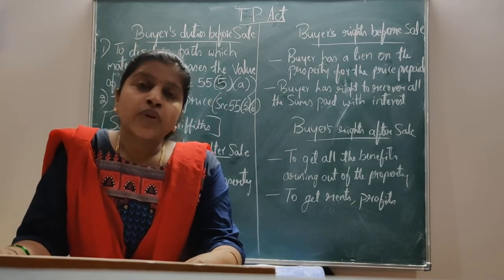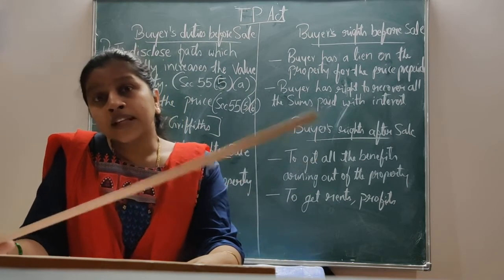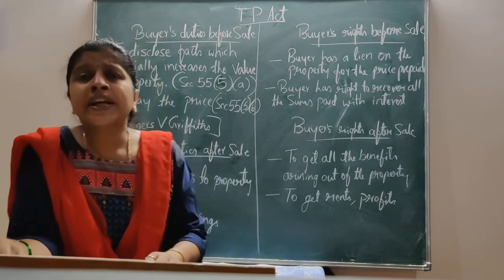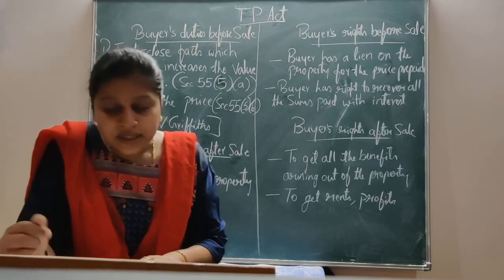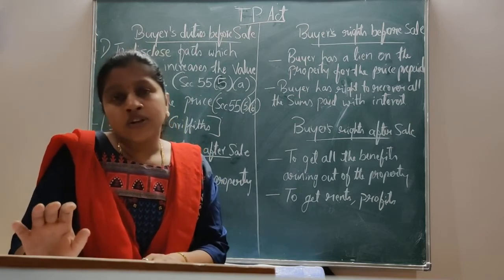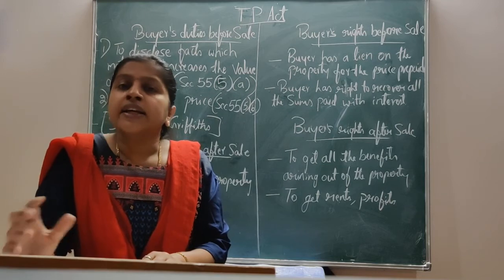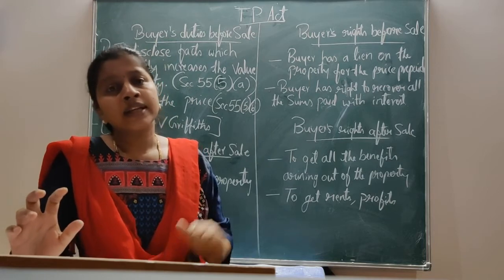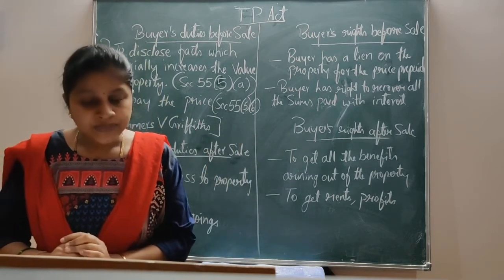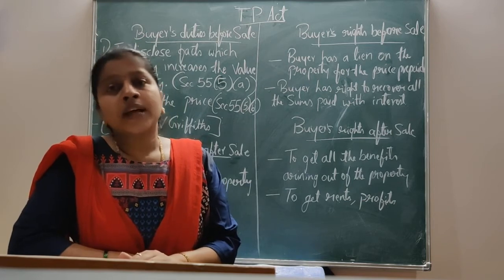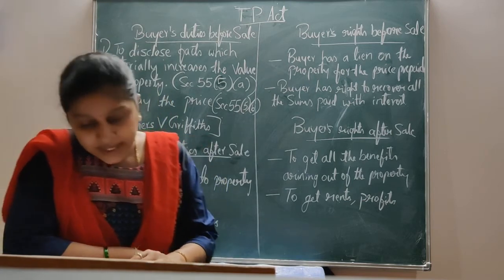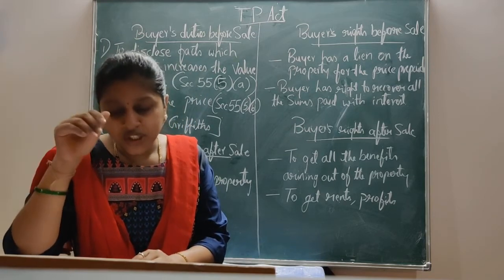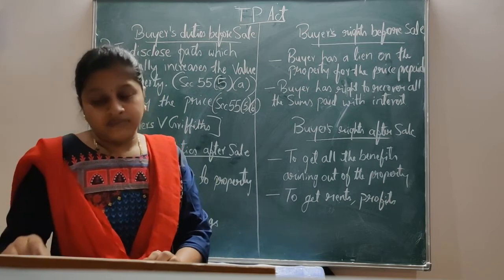After sale, the ownership is transferred from seller to buyer. That is to say, after sale, the buyer becomes the absolute owner of the property sold to him. If there is any loss to the property subsequent to sale, it is the buyer who has to bear the loss as owner of the property. Accordingly, if after completion of sale the value of the property is reduced because of its deterioration or destruction, the buyer is bound to suffer the loss.